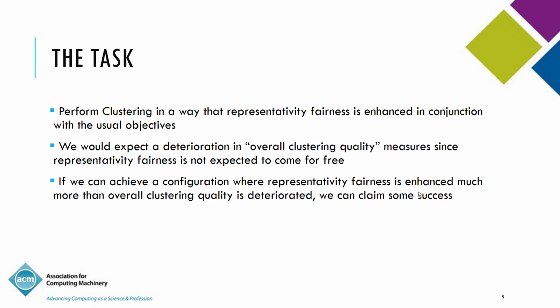So if we can achieve a configuration where the representativity fairness is enhanced much more than the overall clustering quality is deteriorated, is decreased, then we can claim some success. So that's what RFKM, or Representativity Fairness in K-means, which is the name of the method that we propose in this paper, seeks to achieve. So let's look at the RFKM objective.